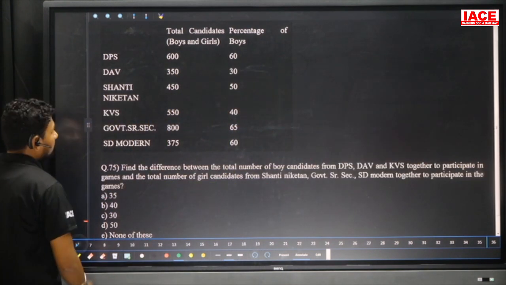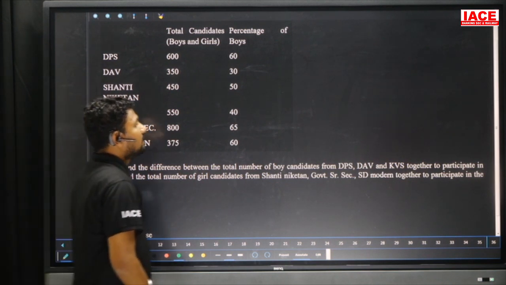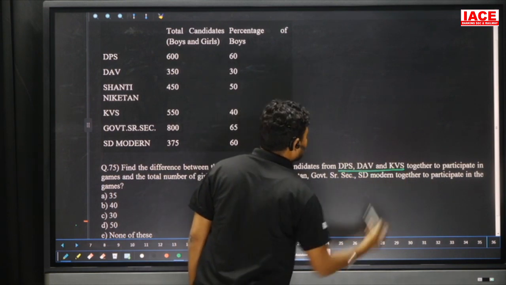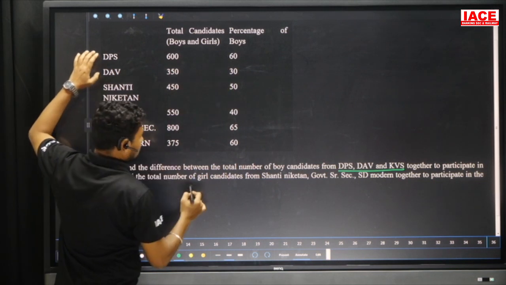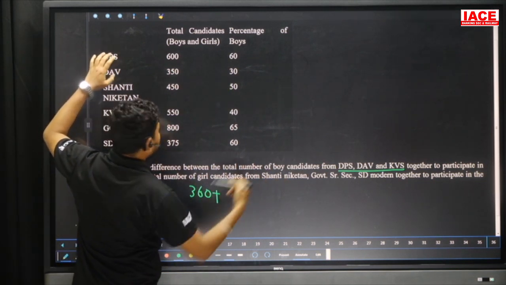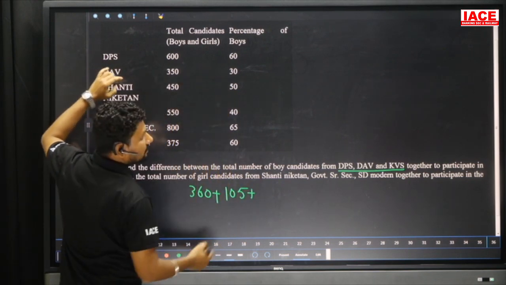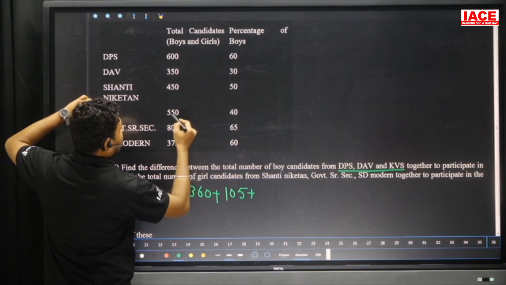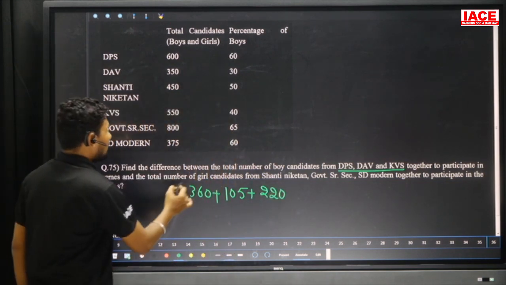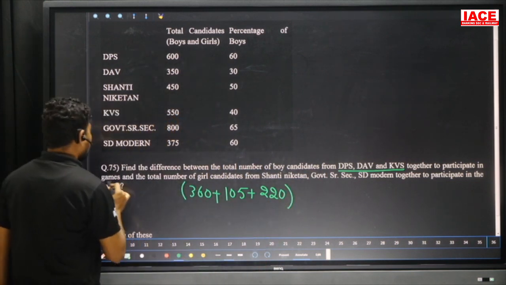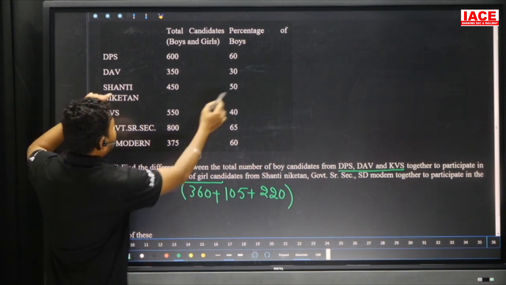A here. Next, find the difference between the total number of boy candidates from DPS, Dev and KVS together. Boy candidates required. So DPS, 60 percentage, 6 6s are 360, plus Dev, here the 30 percentage of 350 is 105, and KVS value 40 percentage of 450, which is 220. 455 is 220. This is the difference to participate in games and the total number of girl candidates from the Shantiniketan. Shantiniketan girls value 225.